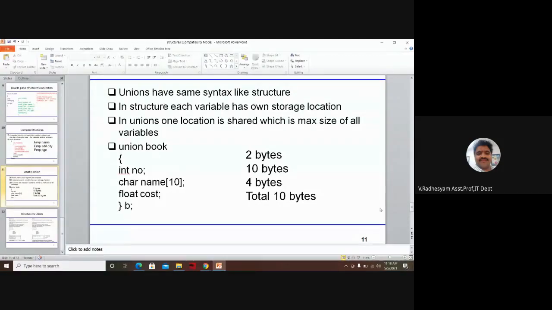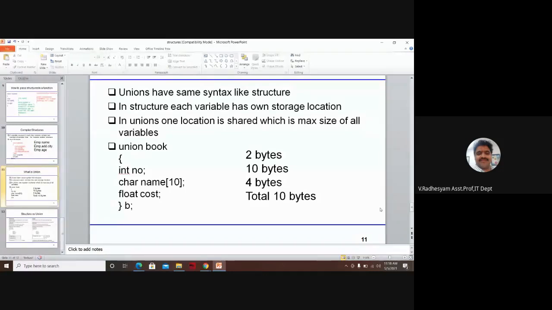If you define a structure with 3 variables, individually, its own location will be allotted to each.